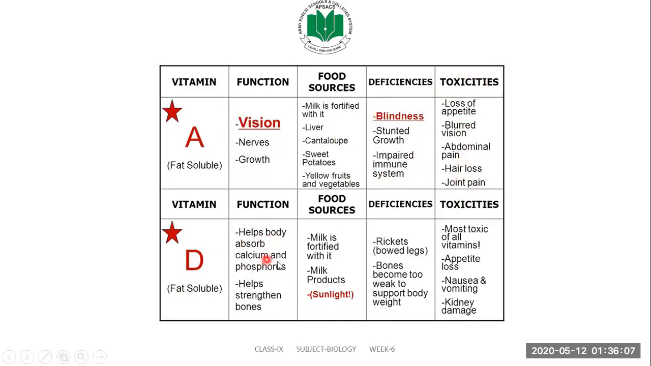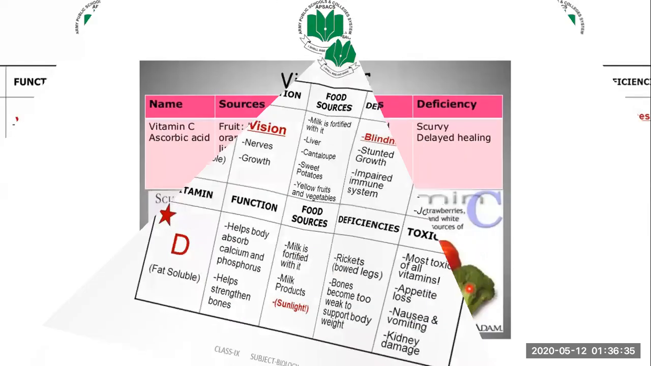Vitamin D is also a fat-soluble vitamin. Its function is to help the body absorb calcium and phosphorus and to get it into the blood, into the bones, and helps in strengthening our bones. Food sources of vitamin D are milk and milk products, and specifically sunlight is a source of vitamin D. Deficiency of vitamin D can cause rickets, or bowed legs. Bones become too weak to support the body weight. Toxicity of vitamin D can cause nausea, vomiting, kidney damage, loss of appetite, etc.